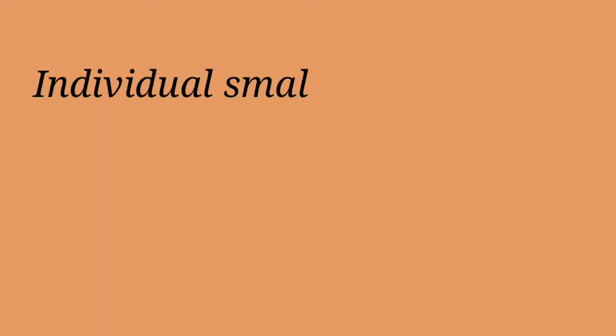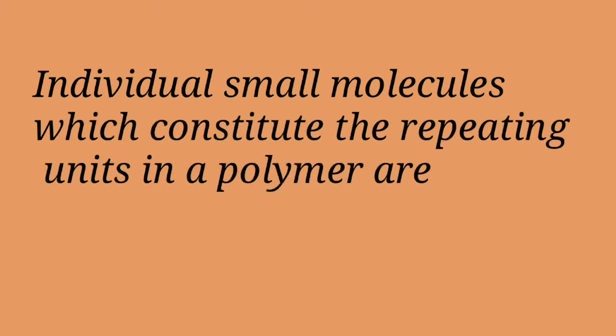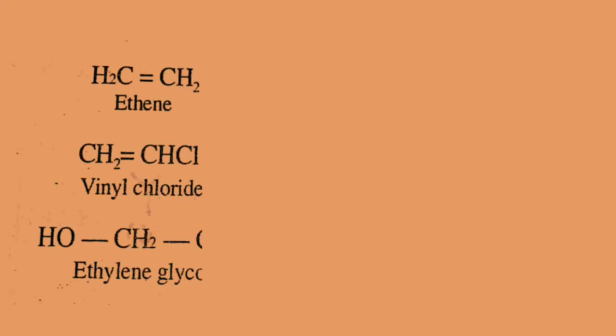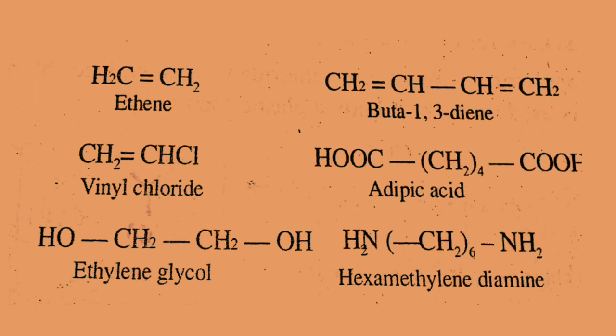Students, as we have seen, the individual small molecules which constitute the repeating units in a polymer are known as monomers, that is, single parts. For example, ethene, buta-1,3-diene, vinyl chloride, adipic acid, ethylene glycol, hexamethylene diamine. These are some of the examples of monomers.